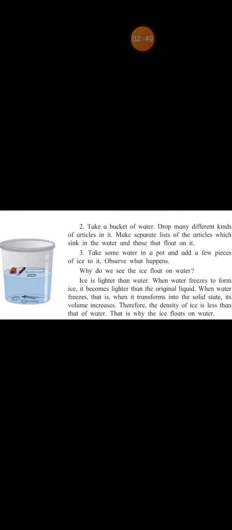And we had blown hard through the small piece of straw. What did happen? Yes, a fountain was seen. Right, children? This works on the principle of pressure of air. That is air pressure. Fine, children?